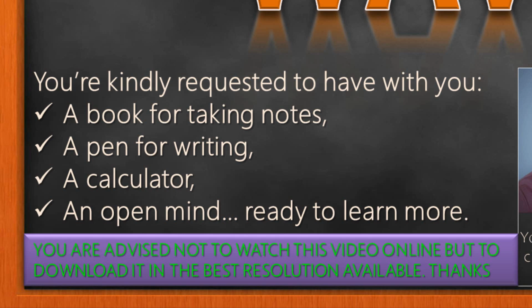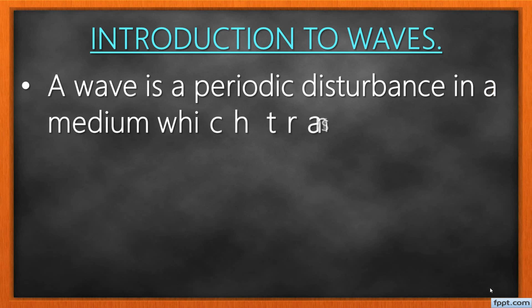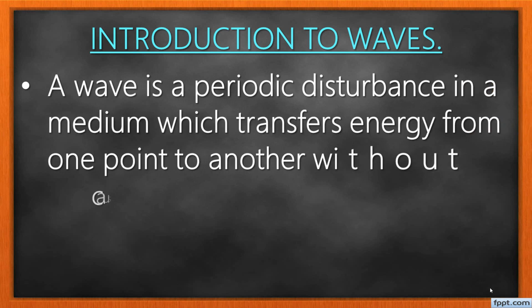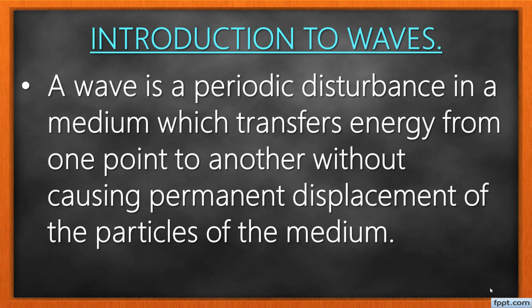Okay, let's dive into the introduction. By definition, a wave is a periodic disturbance in a medium which transfers energy from one point to another without causing permanent displacement of the particles of the medium. We are saying a wave is a periodic disturbance in a medium which transfers energy from one point to another without causing permanent displacement of the particles of the medium.